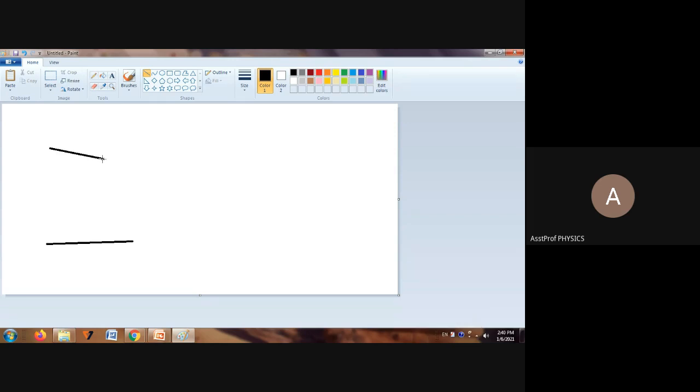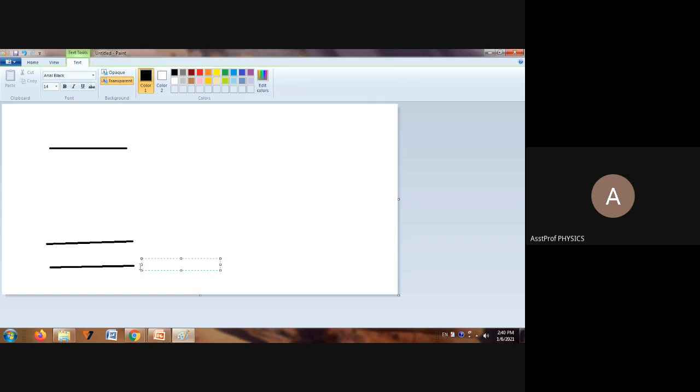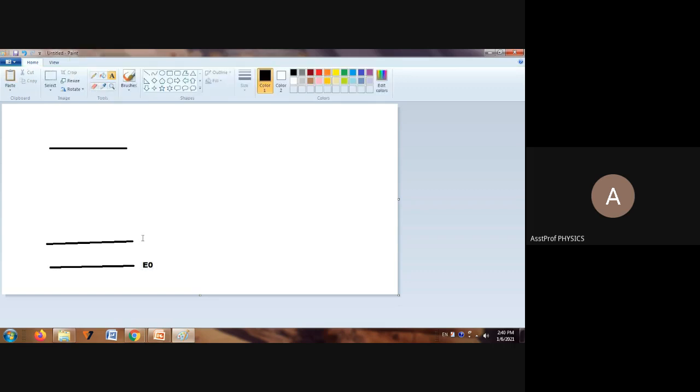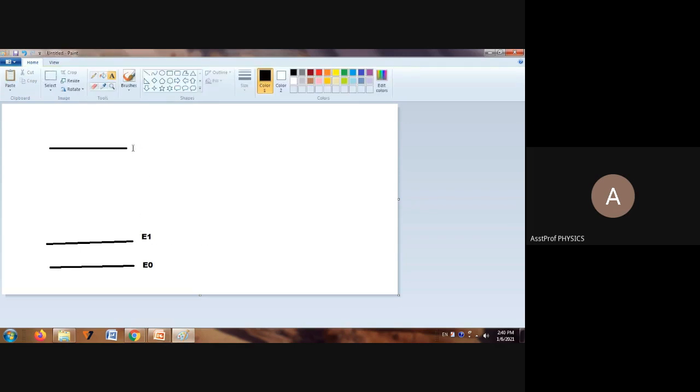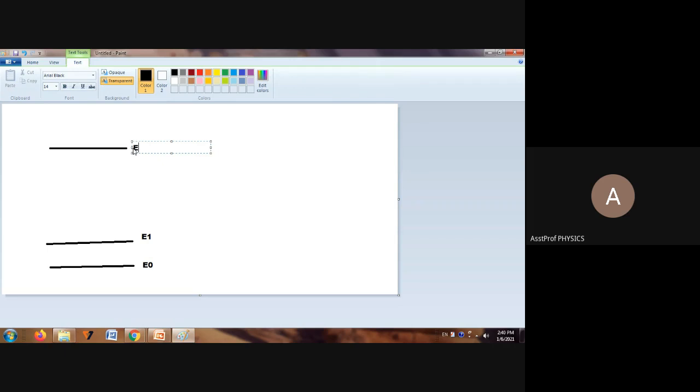This is taken as the higher energy state E2, and below this level, one more level we have to write, that is the ground state, that is the rest energy state. We'll take E0. The energy corresponding to this level is E0. The energy corresponding to this level is E1. The energy corresponding to this level is E2.